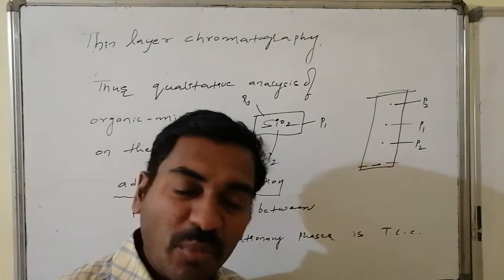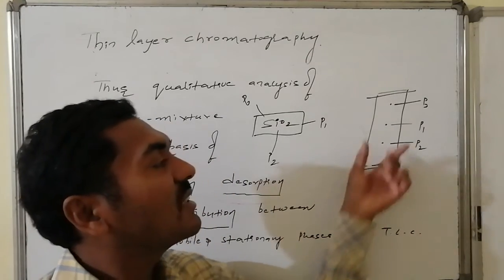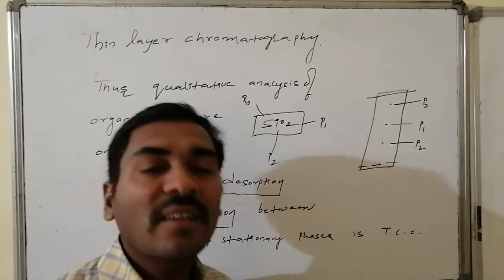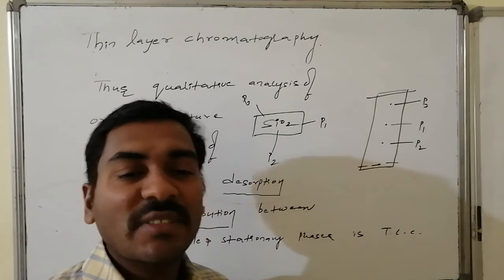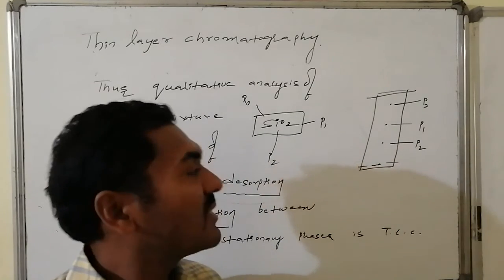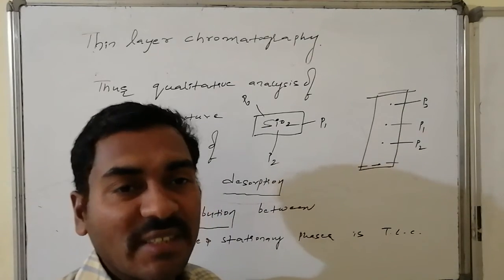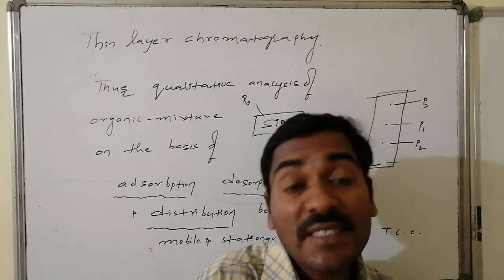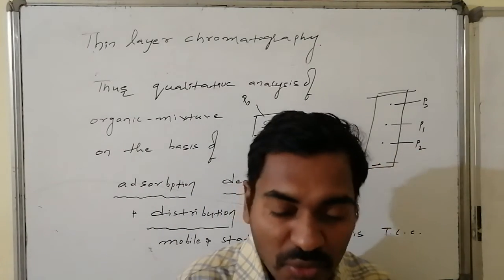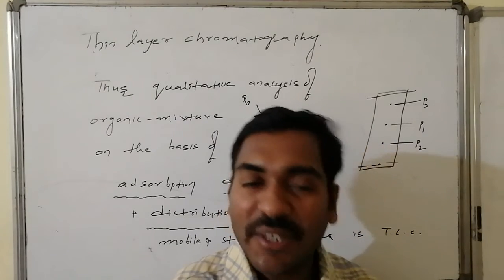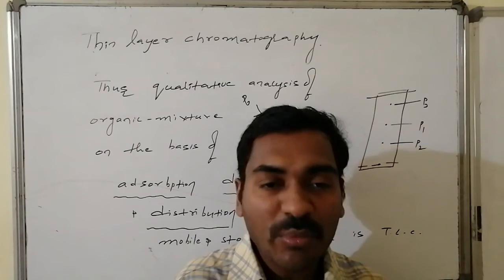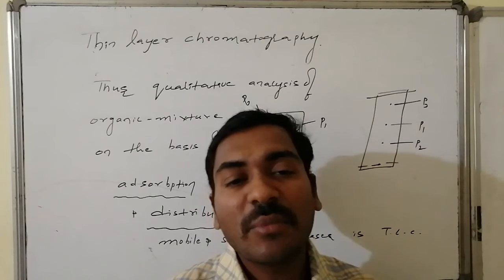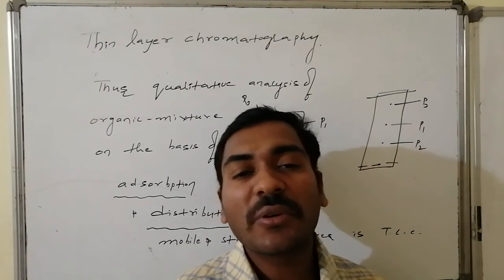Here, desorption and adsorption both are present. As a result, it did not move to the maximum distance and not to the minimum. Whereas in the last case, relatively high adsorption is present. As a result, it doesn't move along with the solvent to the maximum distance. Thus, on the basis of their ability of adsorption and desorption with the stationary phase, they are distributed. Due to their distribution, we came to know they are all different. Thus, qualitatively, from the mixture with the help of TLC, we came to know how many compounds are present in the mixture. This is known as the thin layer chromatographic technique.